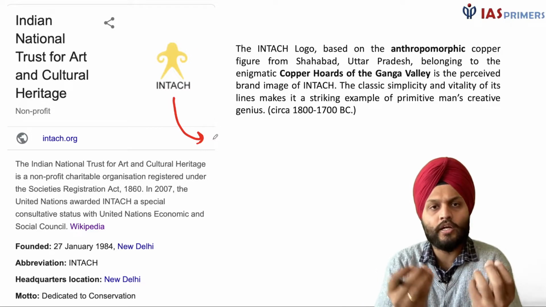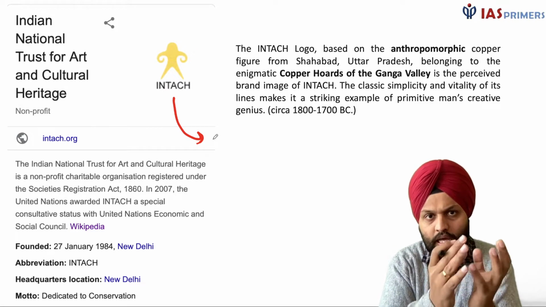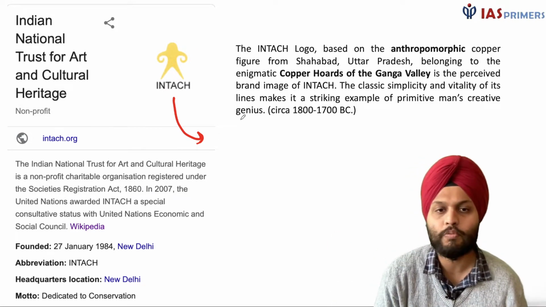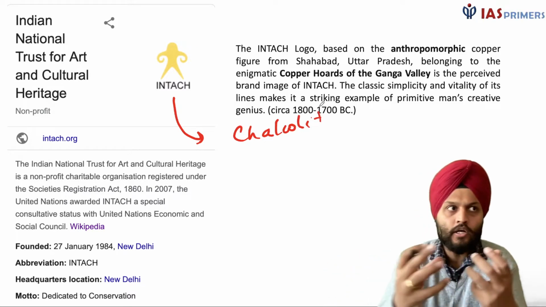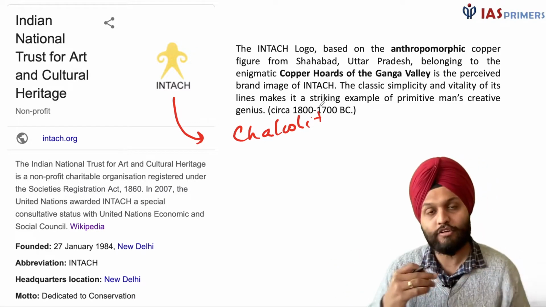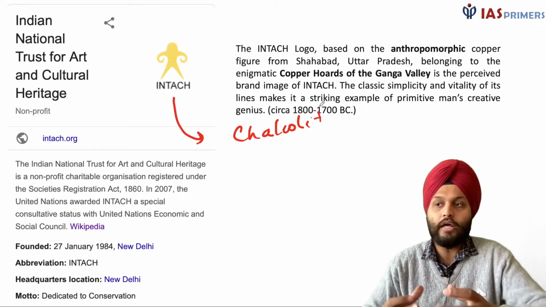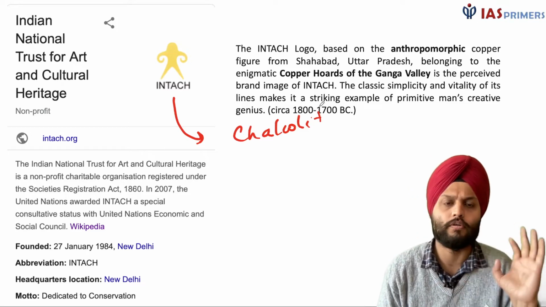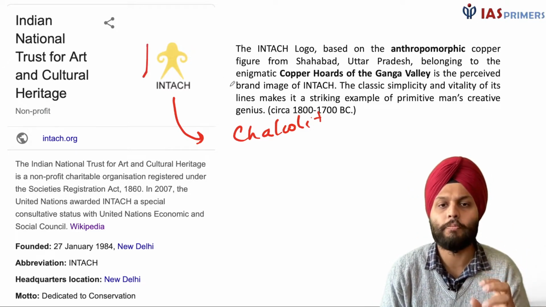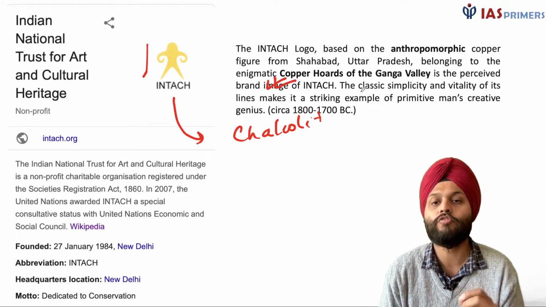Suddenly we find an increase in the number of sites that were Chalcolithic. Chalcolithic means Stone Age and Copper Age. There we find a lot of tools. In a certain place we found a lot of tools made of copper, so we call these copper hoards, the copper hoards of the Ganga Valley.